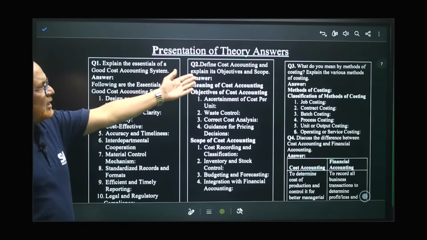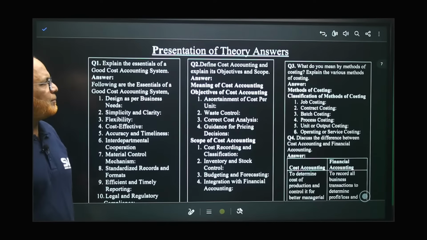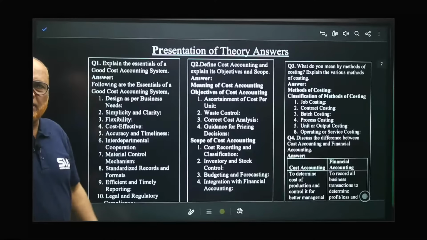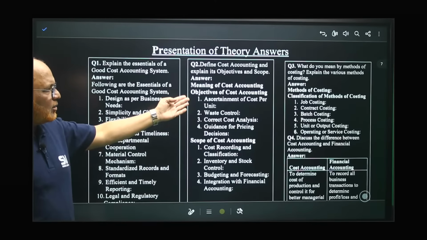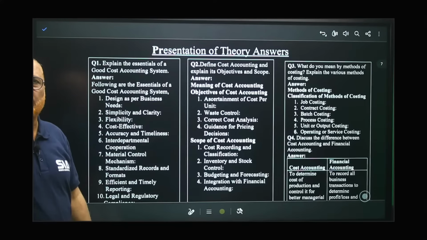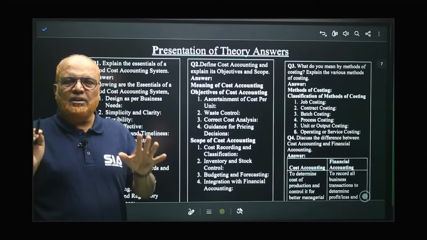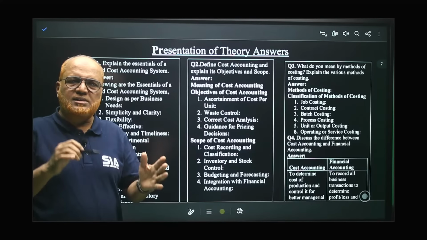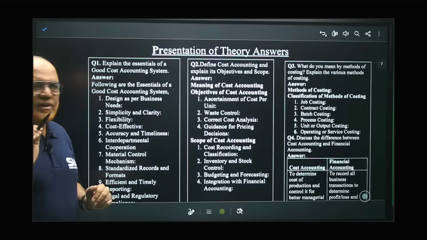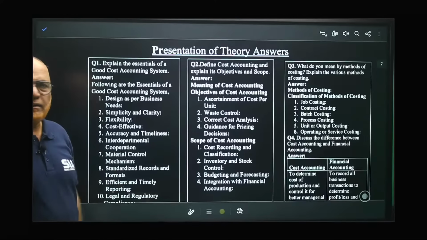Second question: define cost accounting, explain objectives and scope. First of all, you should write the meaning in one paragraph. Then the objectives you should write in points. Scope you should write in points. All these things you can get in the SIA material or SIA app. So always try to write in points regarding the objectives.